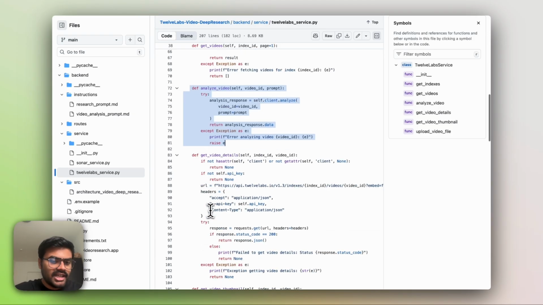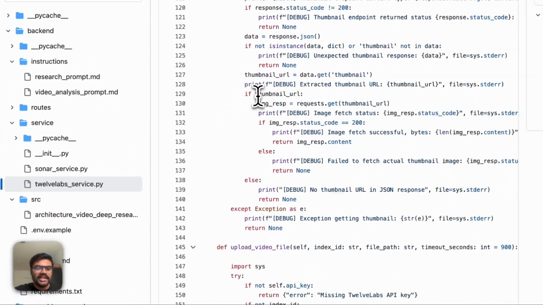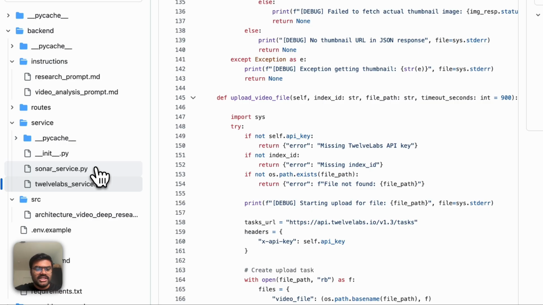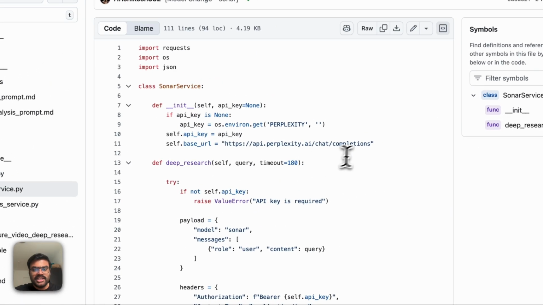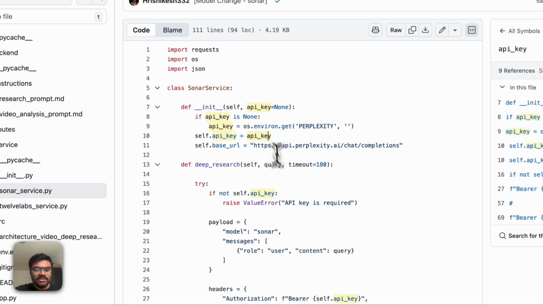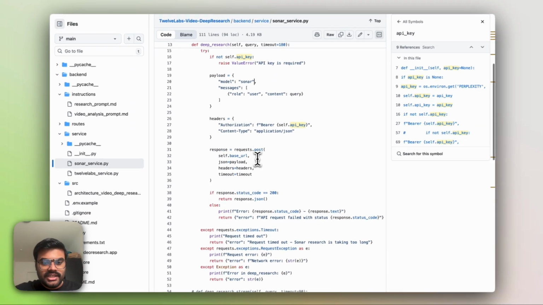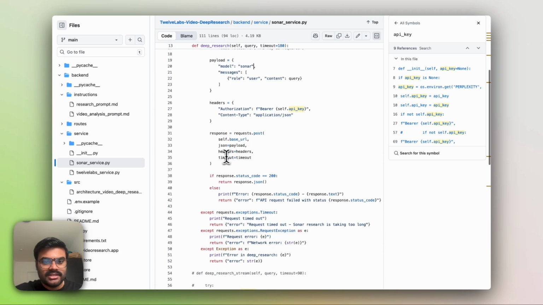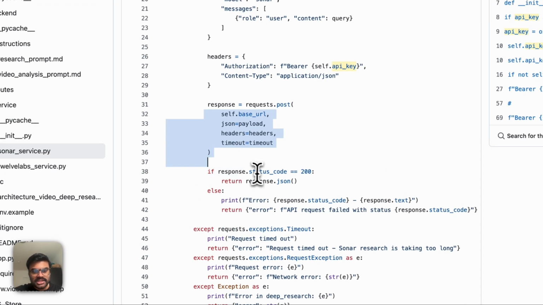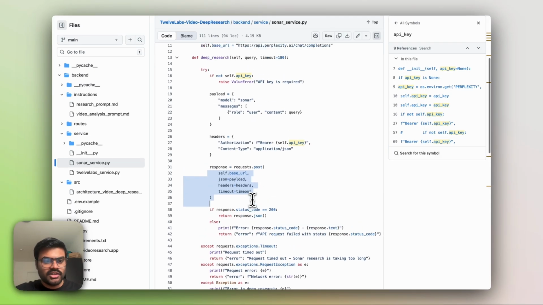There are other details you can see, like get video details or about the thumbnail. We'll see it later on. We'll go to the Sonar service now. Here the Perplexity API key has been used from the environment, and here you can see the model which has been used is Sonar. And here you can see the headers, the response, the payload. We'll see how it goes, and yeah, only this much of a configuration.